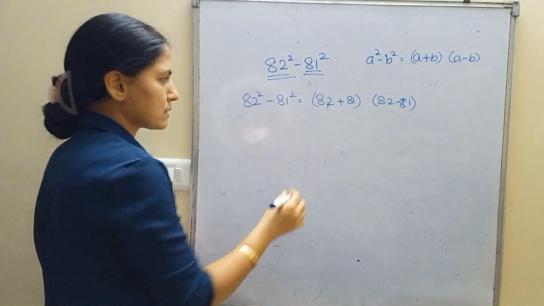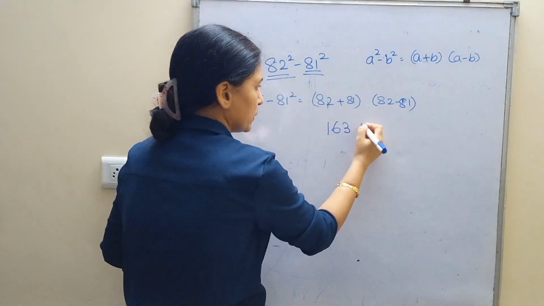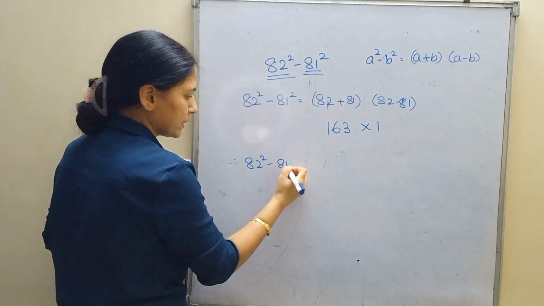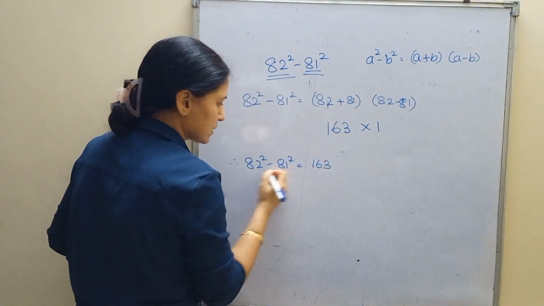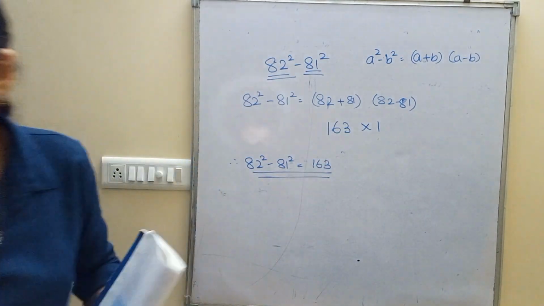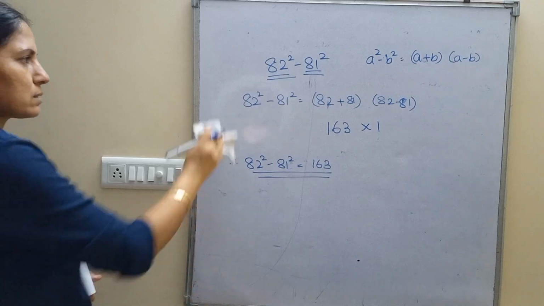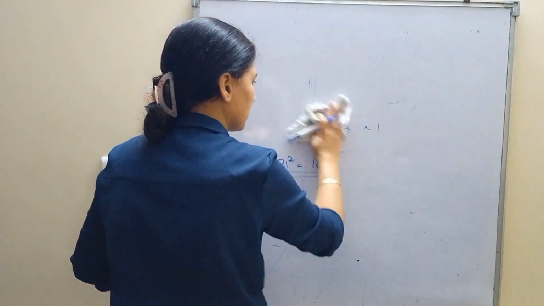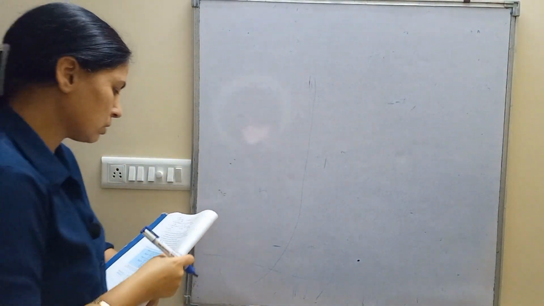I think it is 163. Yes, into 1. Therefore 82 square minus 81 square is 163. See how simple it is. Directly you get the answer in 2 steps. Students, you will become a master with practice. You can do this mentally also.